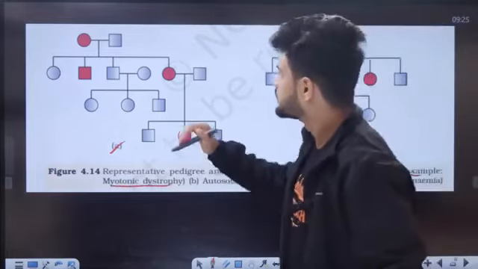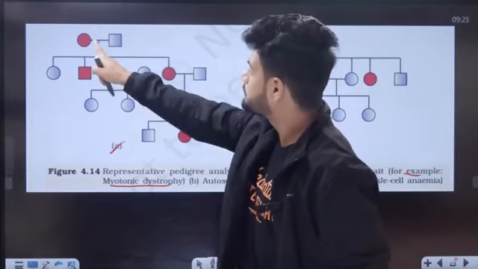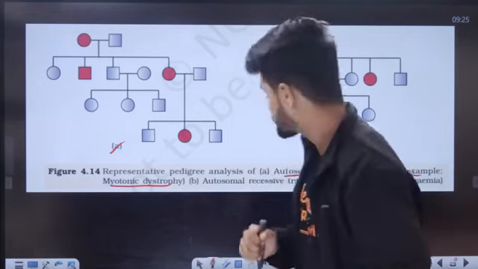Okay, it's a dominant trait, affected, it is never skipping a generation. Affected parents can have unaffected children.